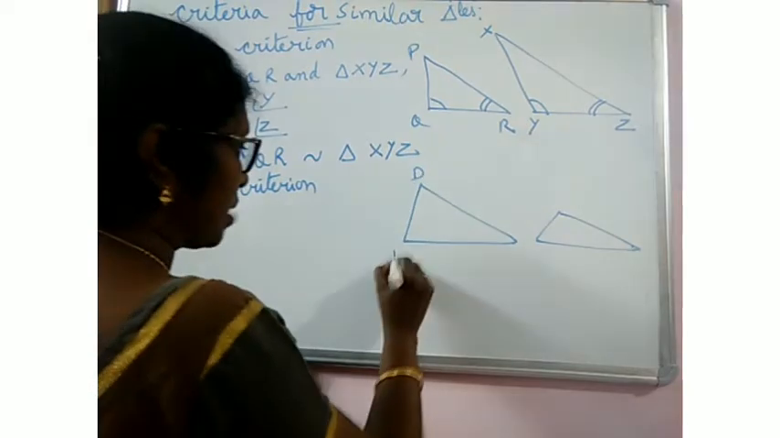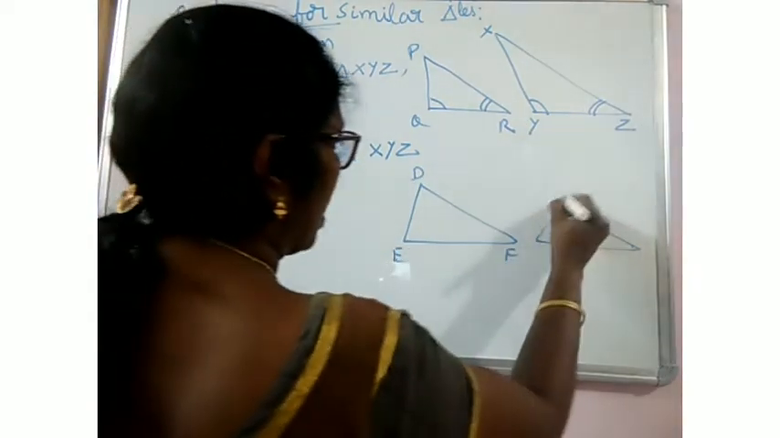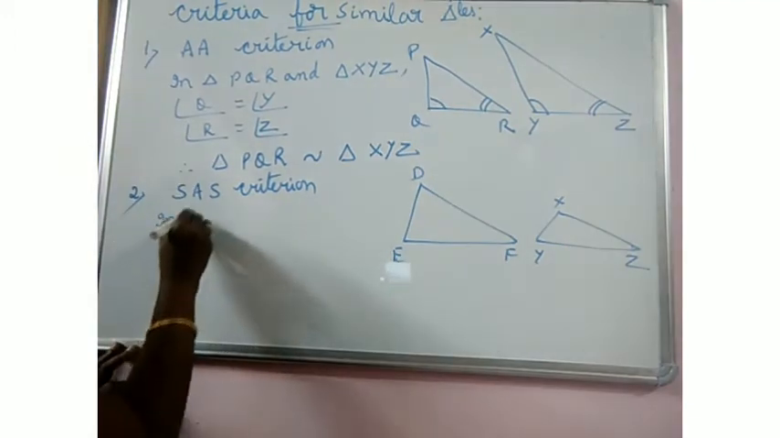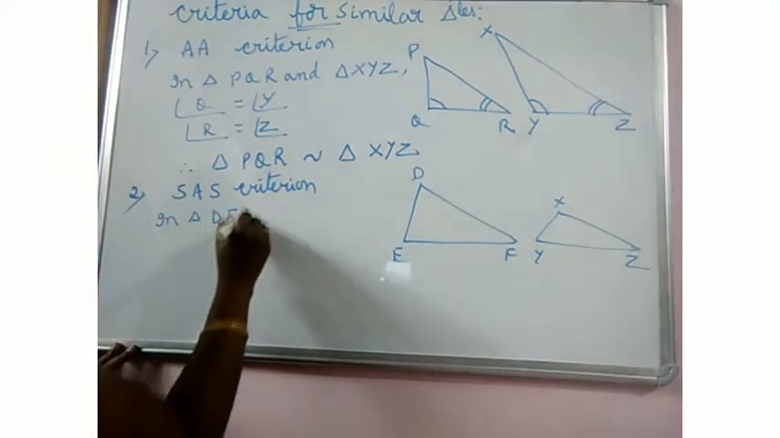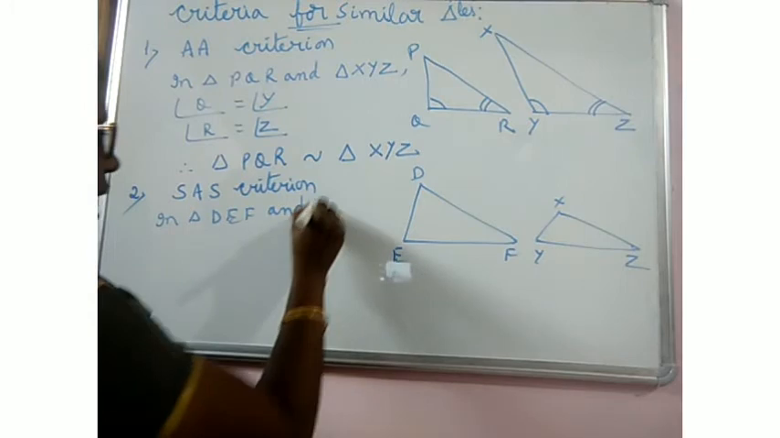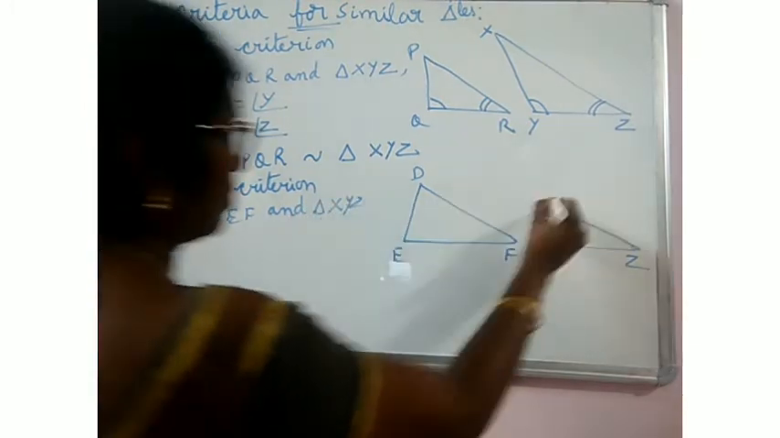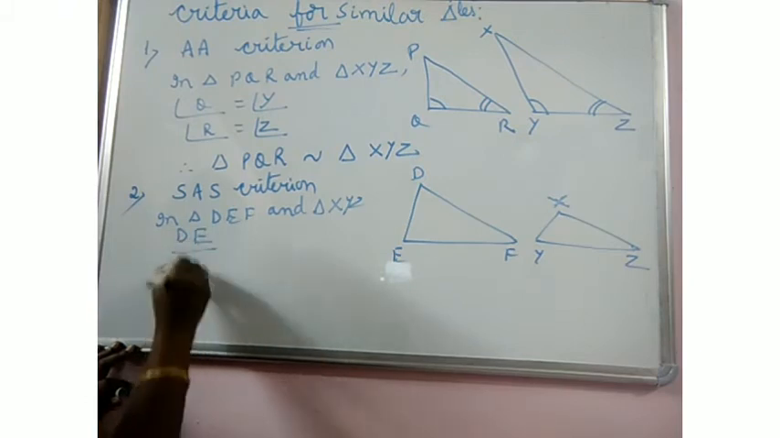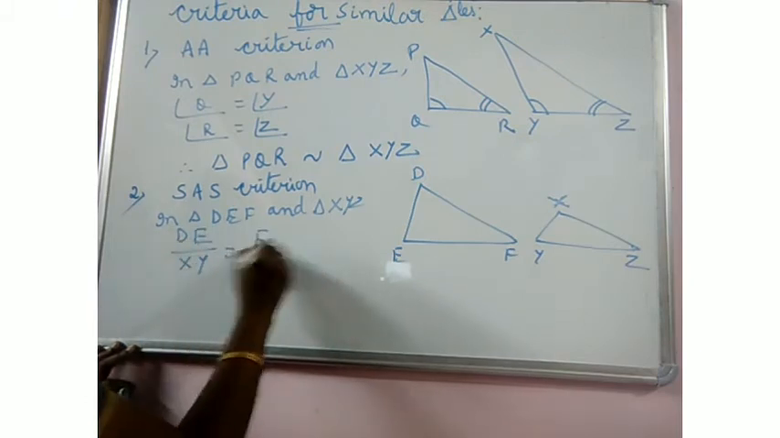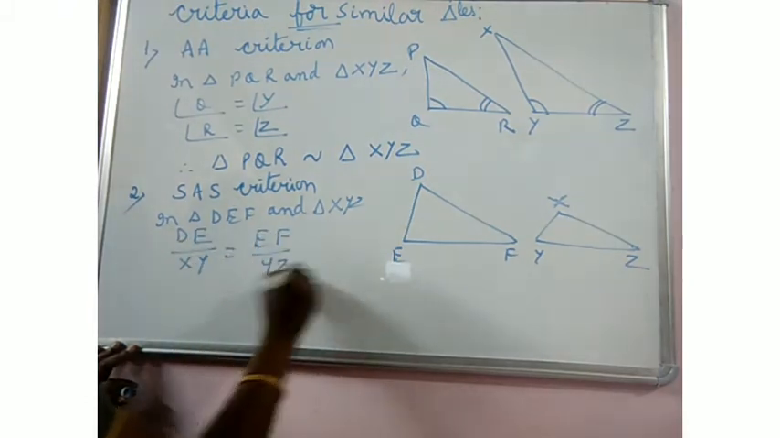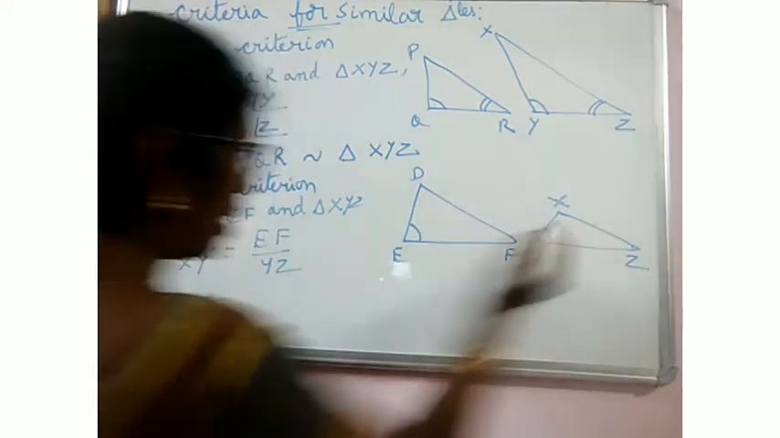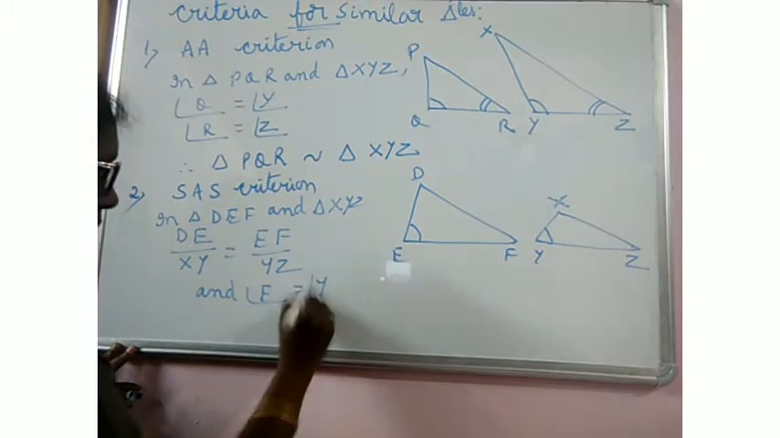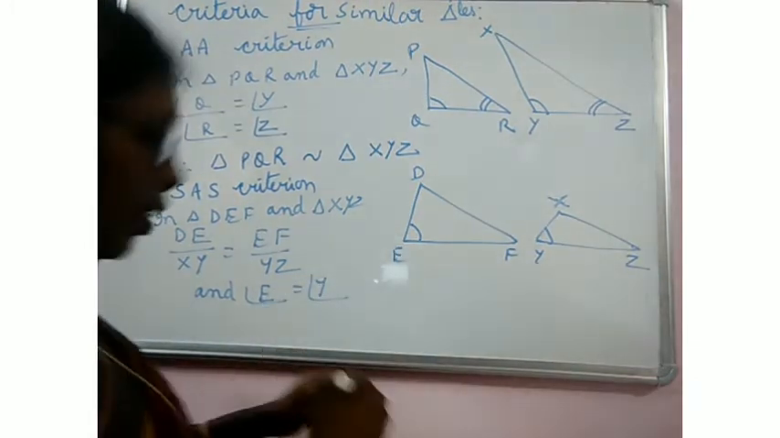Let me name this as DEF. This is XYZ. In these two triangles, triangle DEF and triangle XYZ, if it is given DE by XY is equal to EF by YZ and angle E is equal to angle Y. Suppose it is given to you like this.